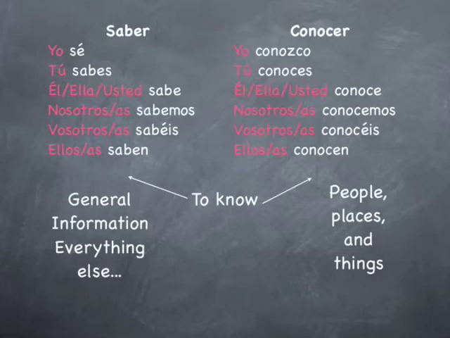To me, it's just easier, because as you know from your book and other materials, saber can be used for so many things. So what I tell my students all the time is, why don't you just learn what conocer is used for? People, places, and things: to know people, to be acquainted with people, to be acquainted with or know places and things, and everything else is saber. You don't need to know every specific use of saber. You just need to know that it's everything else that is not being acquainted with people, places, and things.